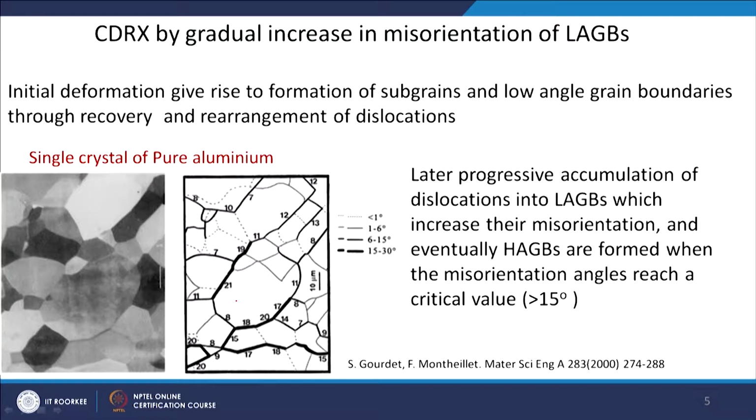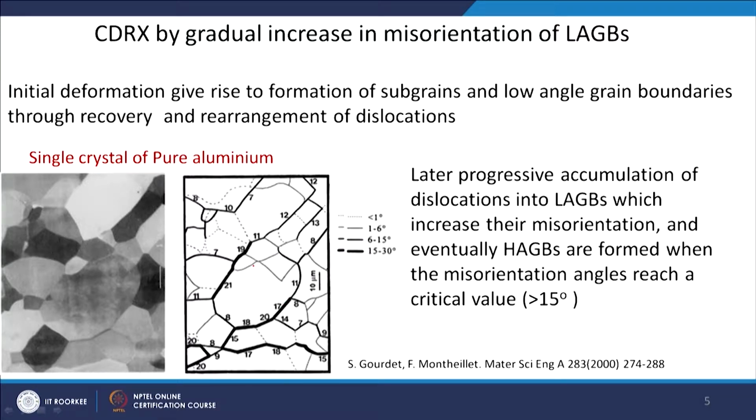So, a single crystal is now dividing into some low angle grain boundary areas. This dotted one is even less than 1 degree, the lighter ones are 1 to 6 degree, slightly darker ones are 6 to 15 degree, and very bold ones are the 15 to 30 degree.